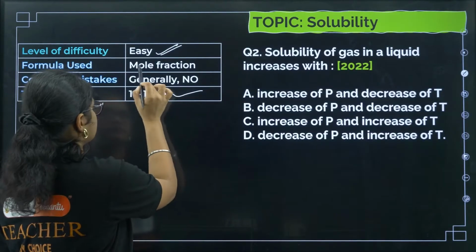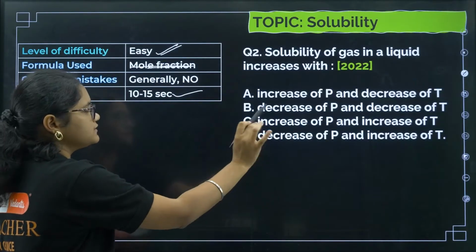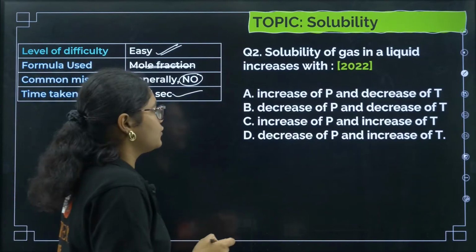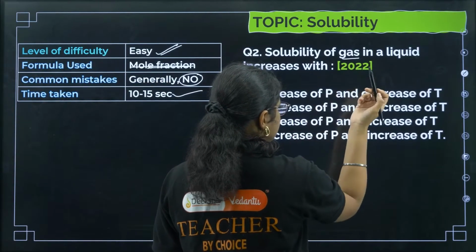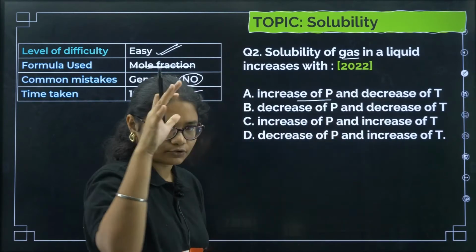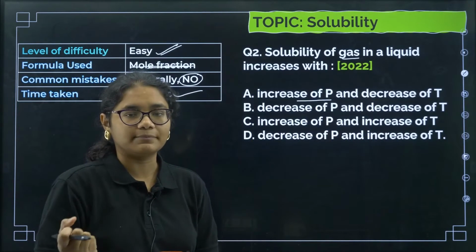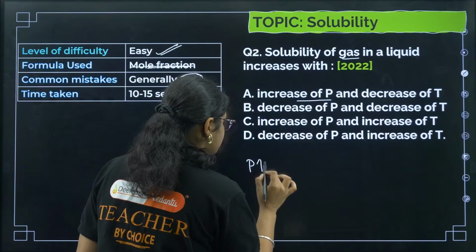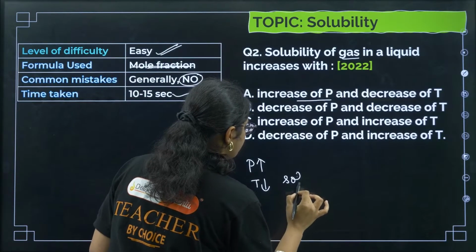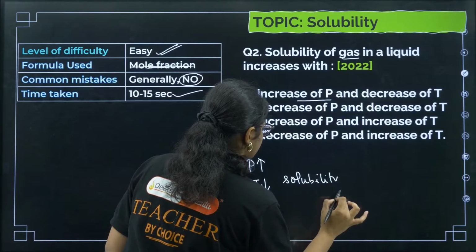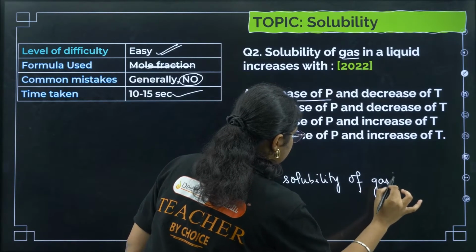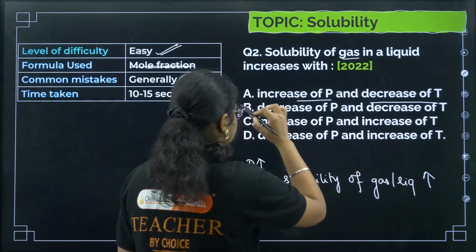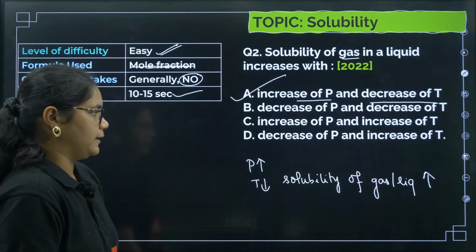No formula is used here. If your concept is correct, then there will be no chance of doing any mistake in this particular question. Solubility of gas in a liquid depends on pressure and temperature. Increase of pressure, solubility of gas will increase. If you increase the temperature, the solubility will decrease. So pressure increases and temperature decreases, solubility of gas in liquid increases, right? So increase of pressure and decrease of temperature. So correct answer is option number A.